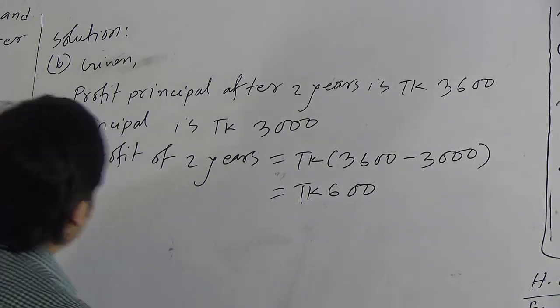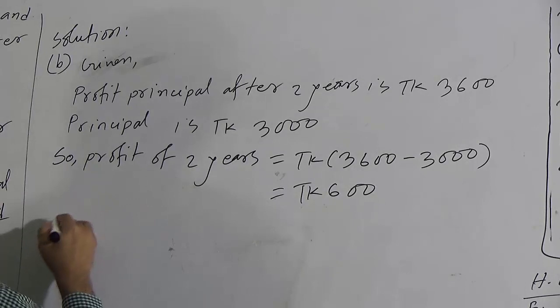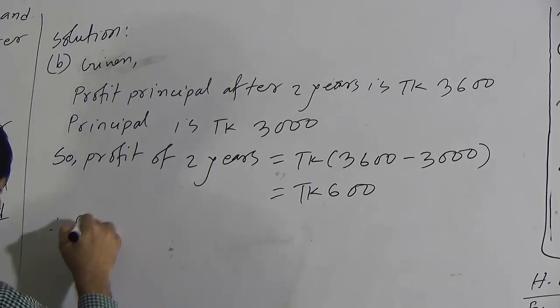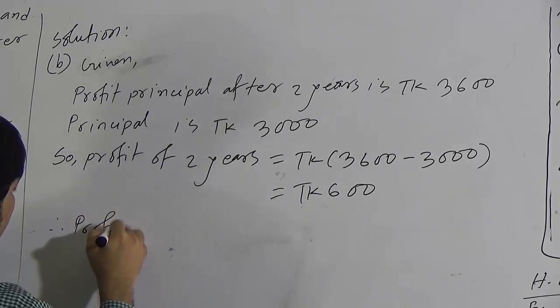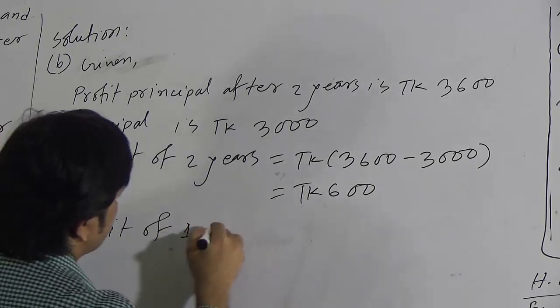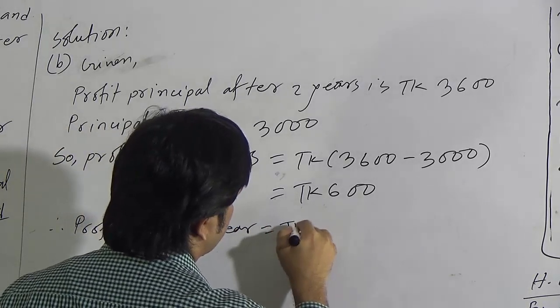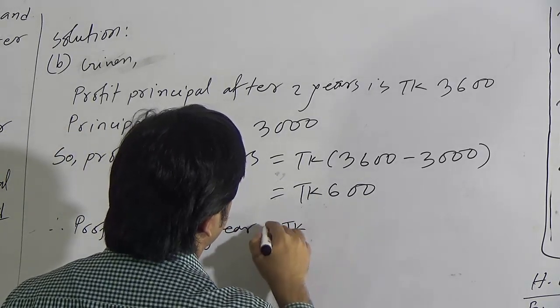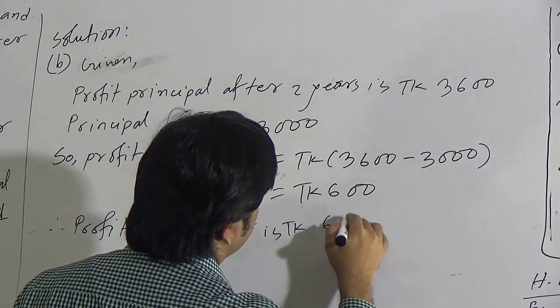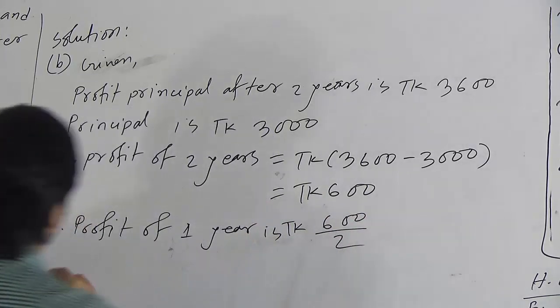So we can determine the profit of 3 years. Therefore, the profit of 1 year will be equal to taka 600 divided by 2.